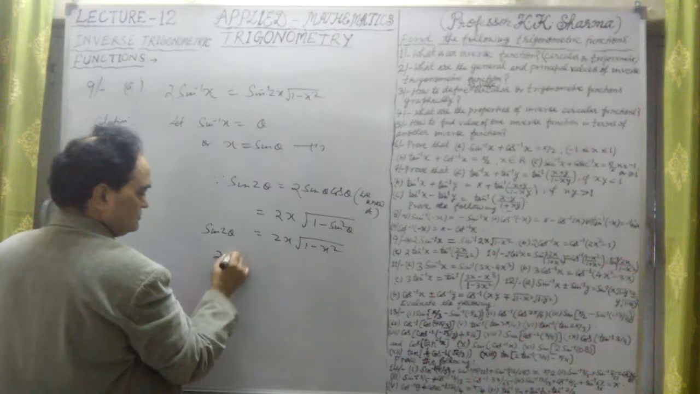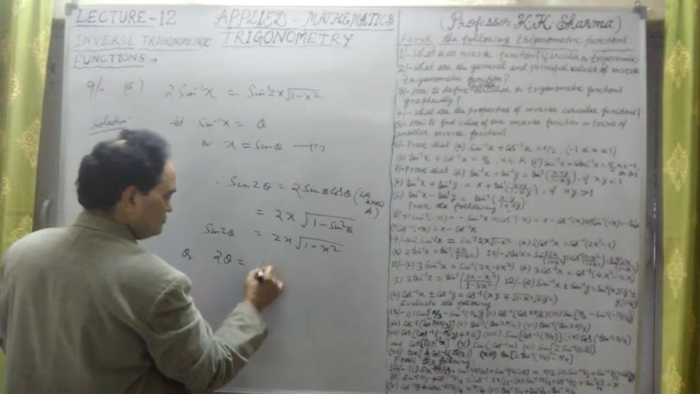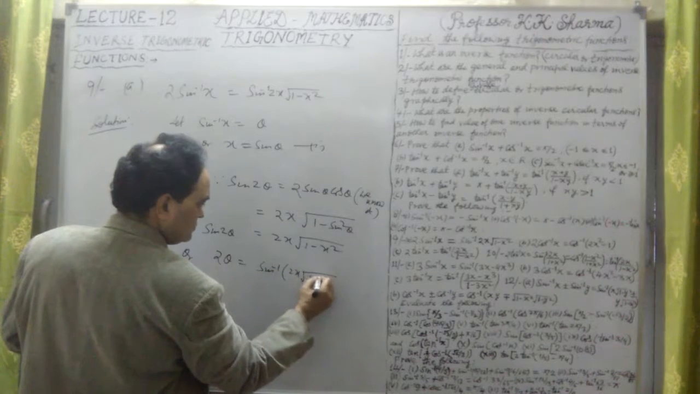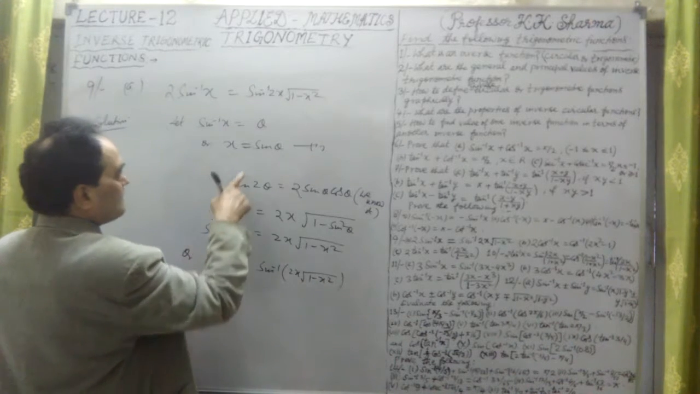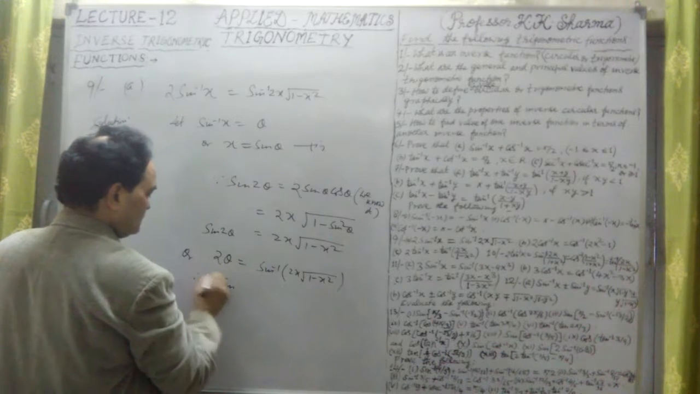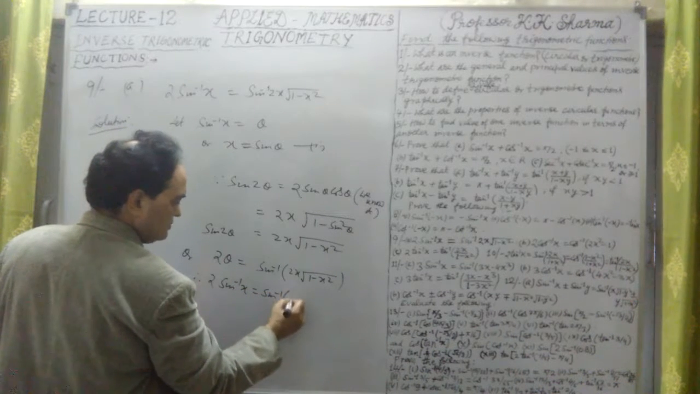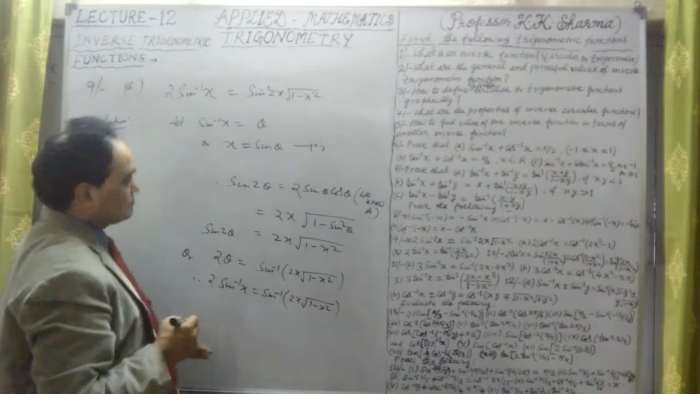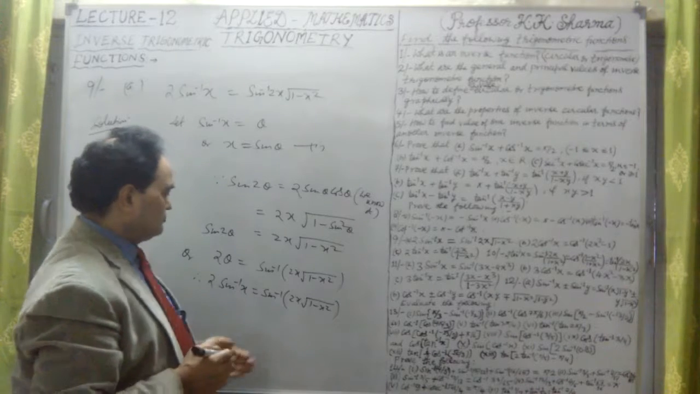So 2 theta is equal to, taking sin inverse to that side, sin inverse of twice x under root 1 minus x square. 2 into theta, what is theta? Sin inverse x. Therefore, 2 into sin inverse x equals sin inverse of twice x under root 1 minus x square. This is how we have to put this and prove.